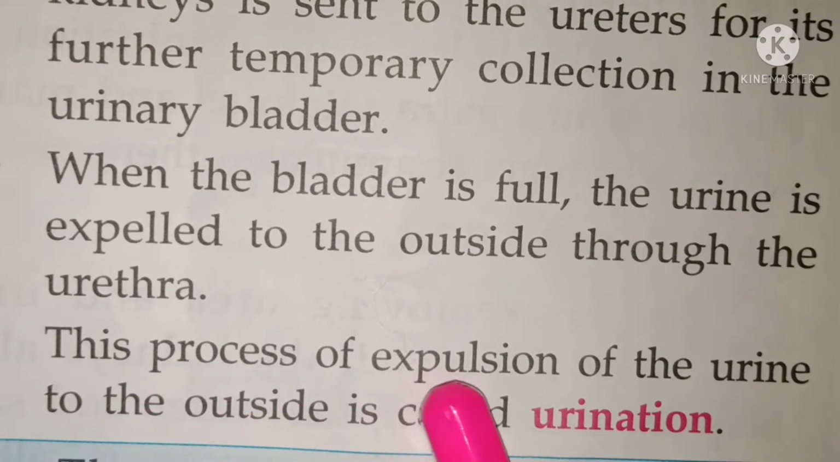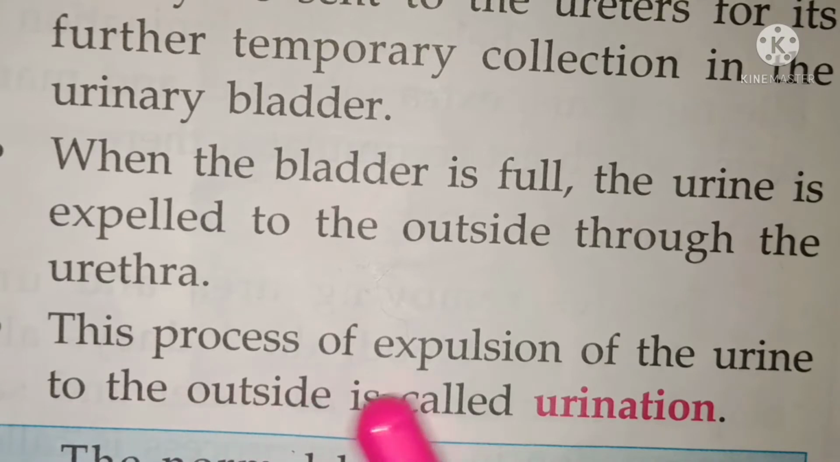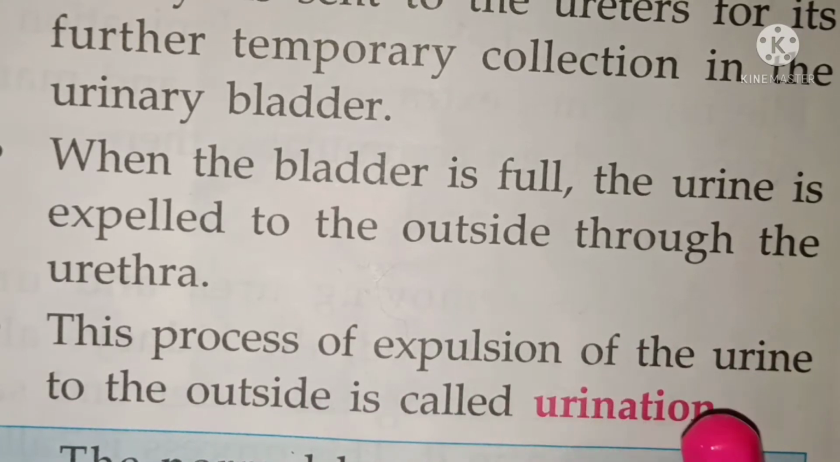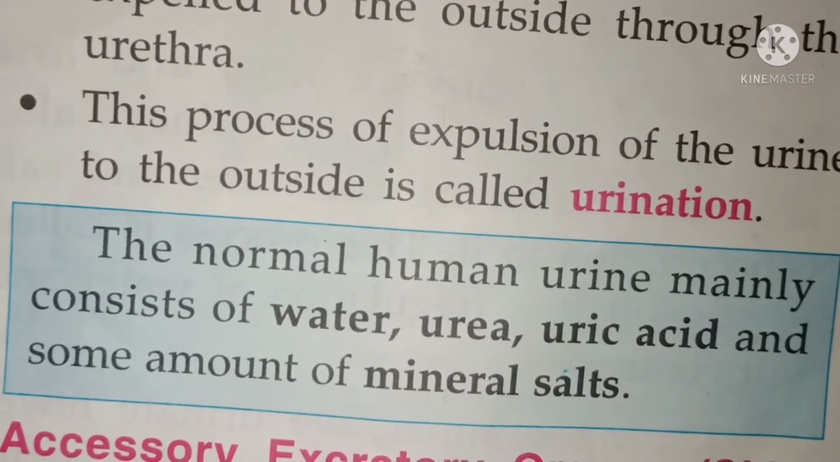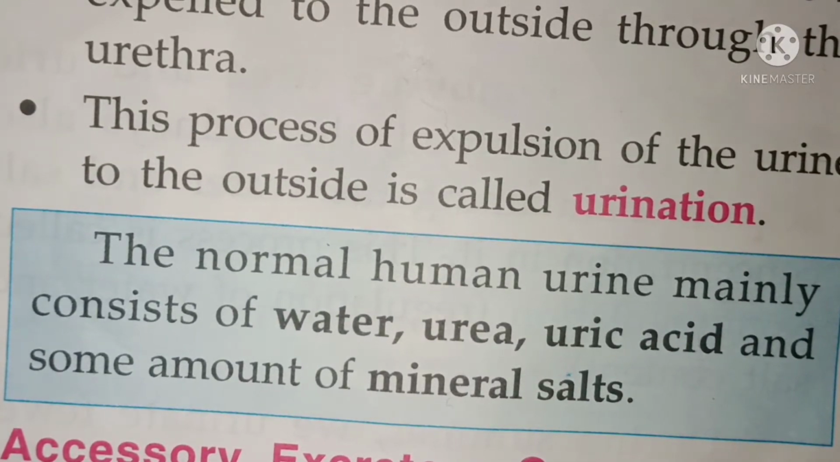The process of expulsion, means sending out the urine outside the body, is called urination. So this definition is important. What is urination? The process of releasing urine outside of our body is called urination. The normal human urine mainly consists of water, urea, uric acid and mineral salt. So these mineral salts are in less amount.